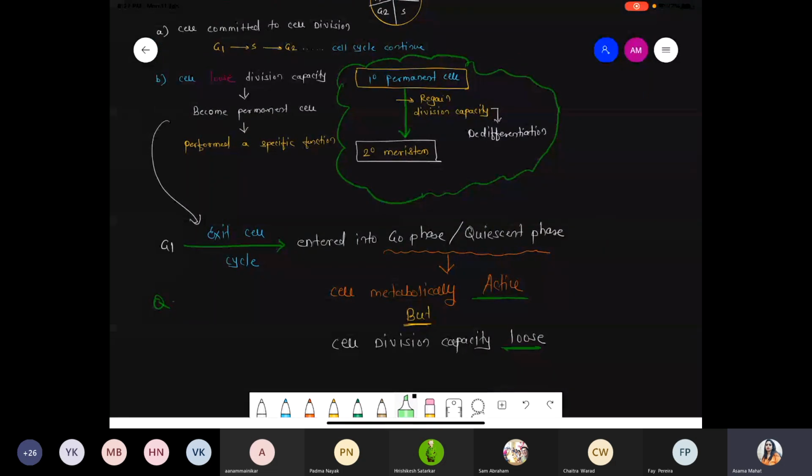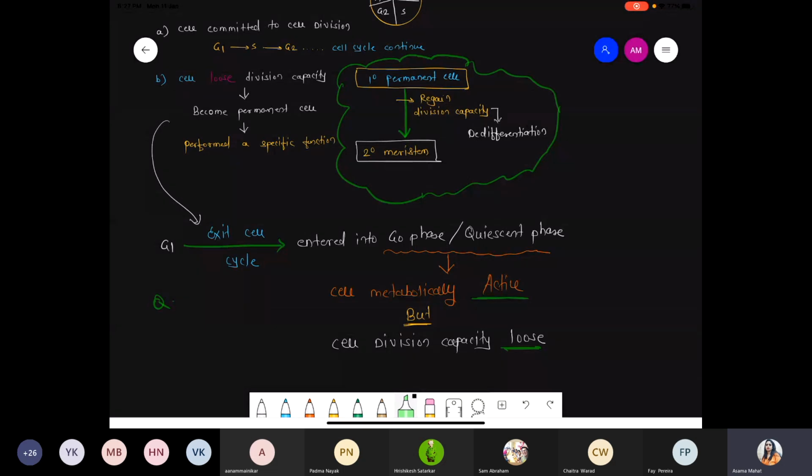For example, we are taking the neuron cell. You know very well, neuron cells are fully differentiated cells. It is a mature cell, it is a permanent cell. And that neuron cell never undergoes division, but it can perform a simple function, that is conduction. Same for the RBC. RBCs are also fully differentiated cells. These are permanent cells. But you know very well, in case of the RBC, what happened?